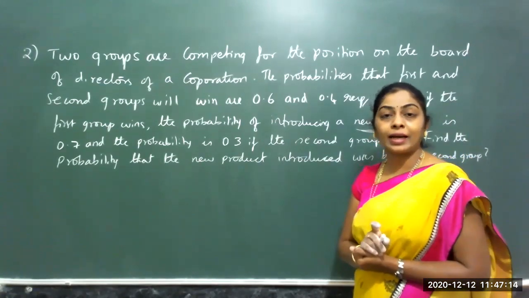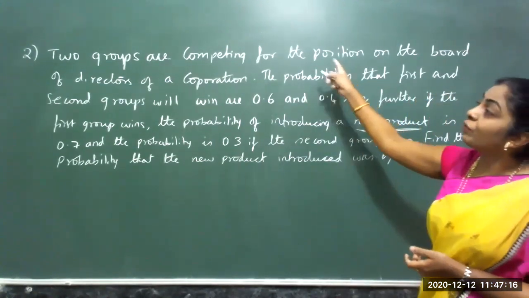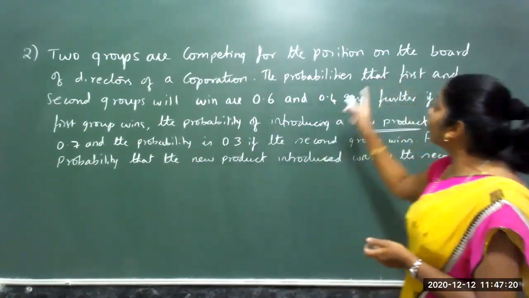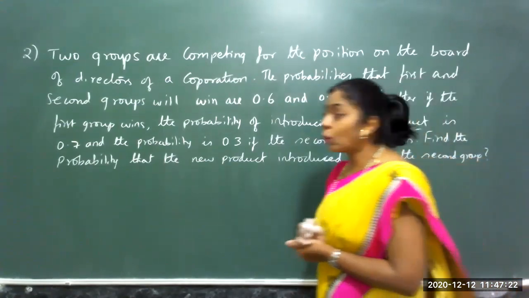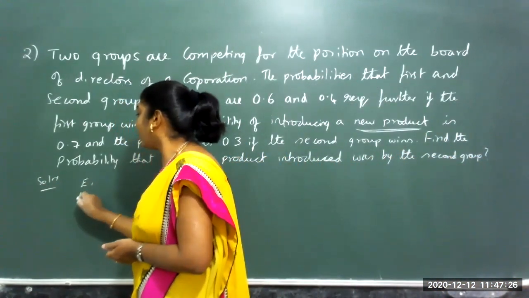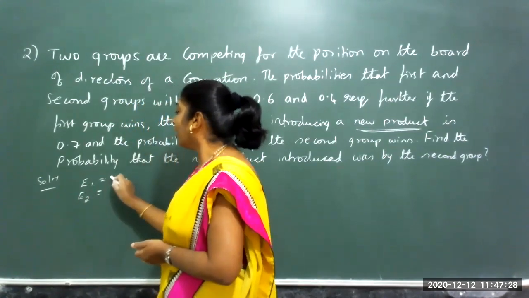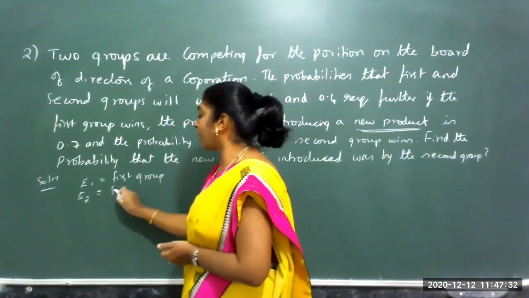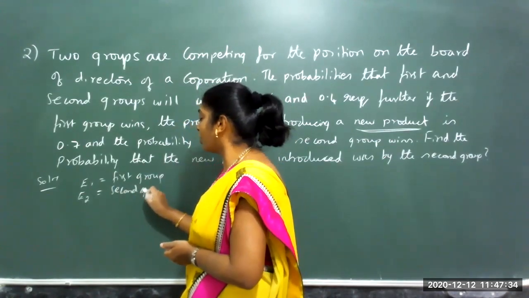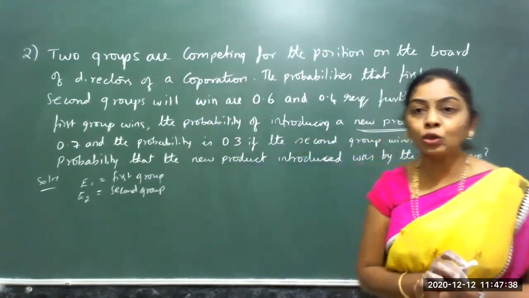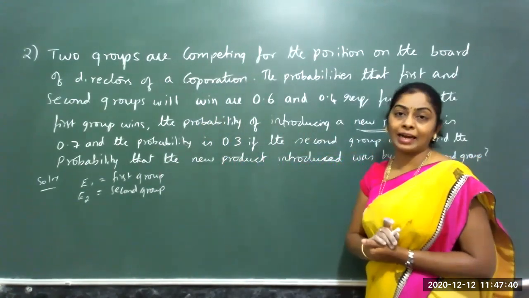So they are saying that there is a position for which the two groups are competing. So E1 and E2 will compete, the first group and the second group. For a position, there are two groups which are competing, and these are the two events what are occurring, E1 and E2.